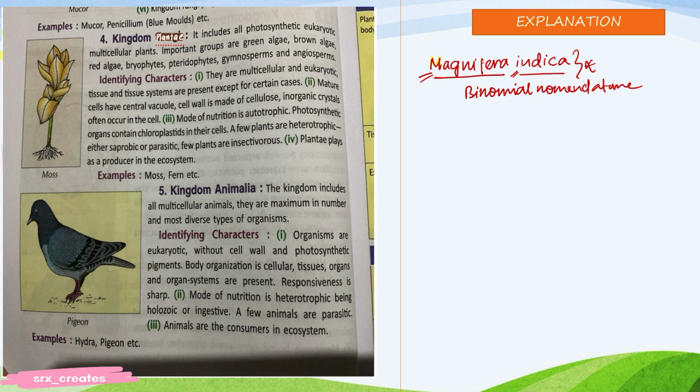Okay, now let's start. Plantae are photosynthetic, eukaryotic, multicellular plants. What are the groups? Green algae, brown algae, red algae, bryophyte, pteridophyte, gymnosperm, angiosperm. Green algae, we will study in detail in class 11 and in class 9 also.